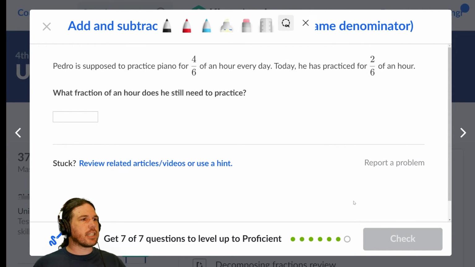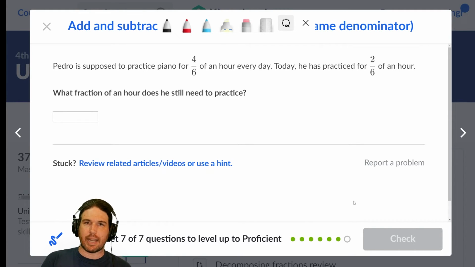Pedro is supposed to practice piano for 4/6 of an hour every day. Today, he has practiced for 2/6 of an hour. Now, this is what I'm talking about when I say that these word problems are not always realistic, right? We don't talk about time in terms of fractions. This is just trying to provide some context on dealing with fractions. I do wish they would choose something a little bit more realistic, though, than using fractions for hours, which we don't do.